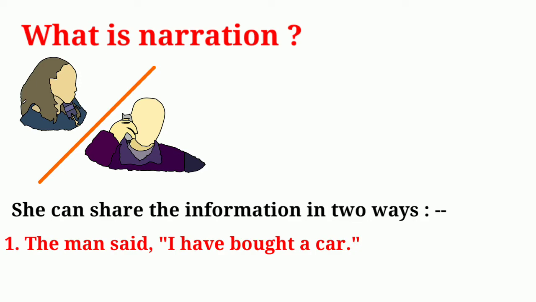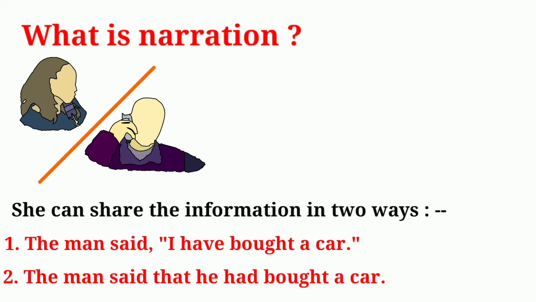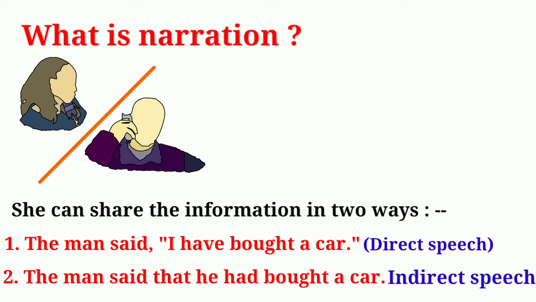Means there is no change in the words of the speaker. And number 2, there is slight change. The man said that he had bought a car. Here I becomes he, have becomes had, and bought is the third form of verb. Here we can watch that a little bit of change has taken place. So without change, this is direct speech, and if there is change, this is indirect speech.